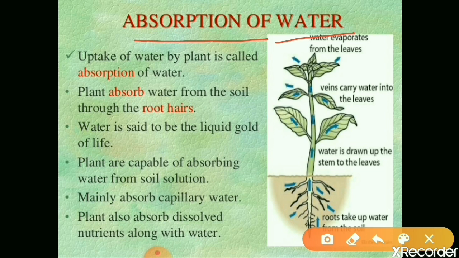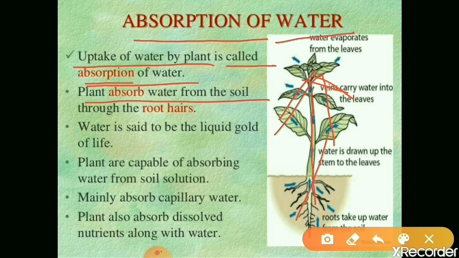What is meant by water absorption? Uptake of water by a plant is called absorption of water. Especially root hairs help in the absorption of water. Root hairs will absorb water from the soil to all parts of the plant. That uptake of water by the plant we call absorption of water.